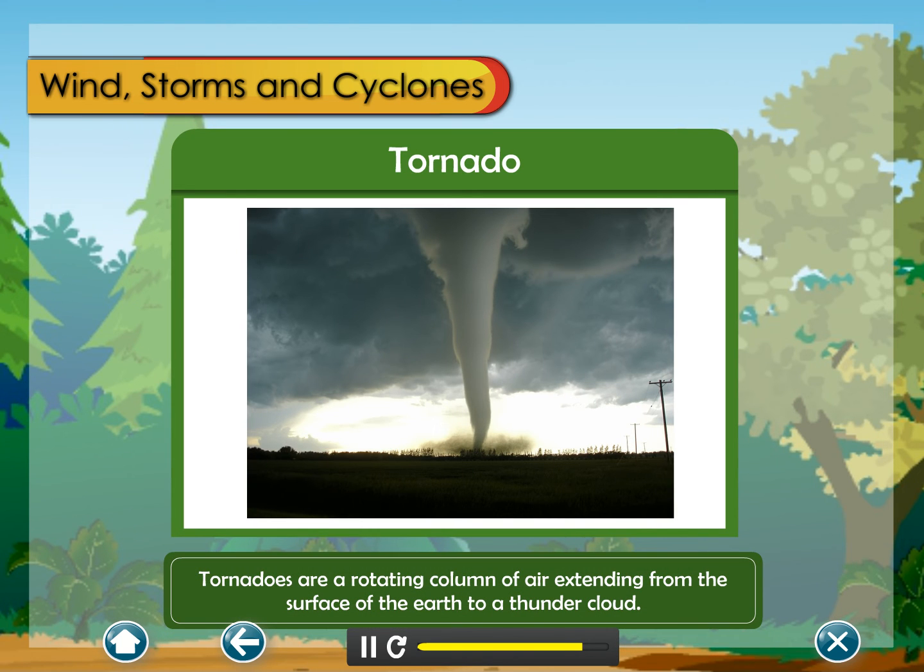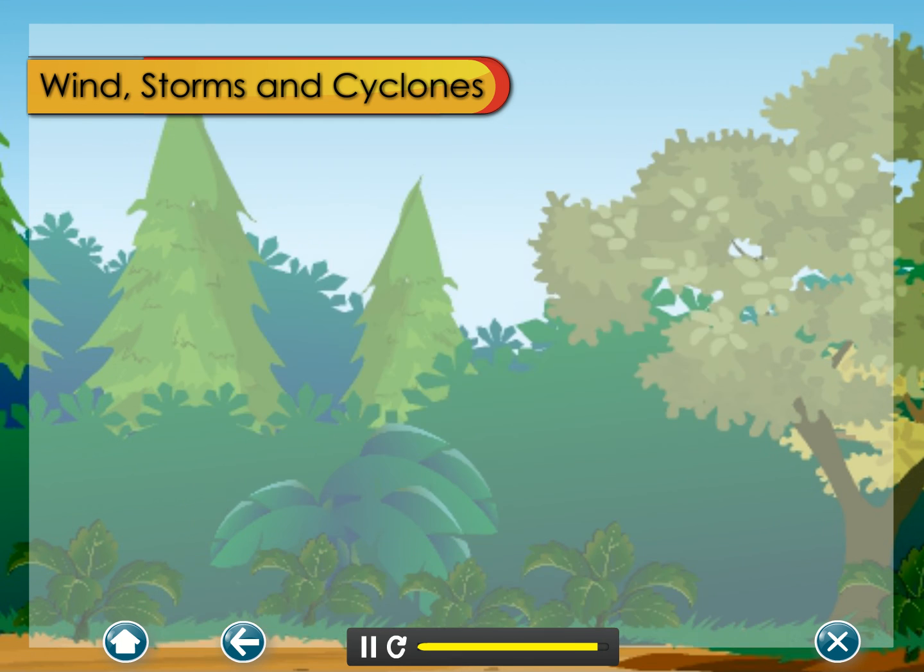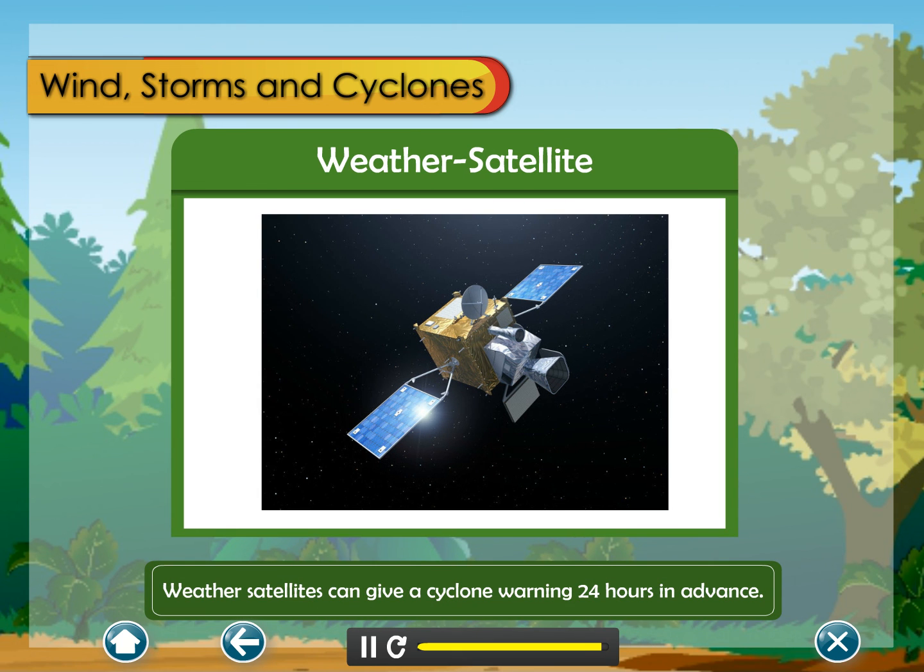Tornadoes are a rotating column of air extending from the surface of the earth to a thunder cloud. Weather satellites can give a cyclone warning 24 hours in advance.